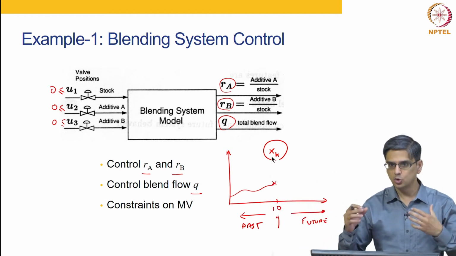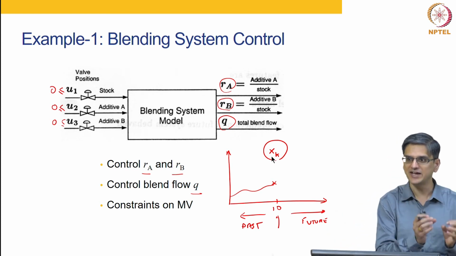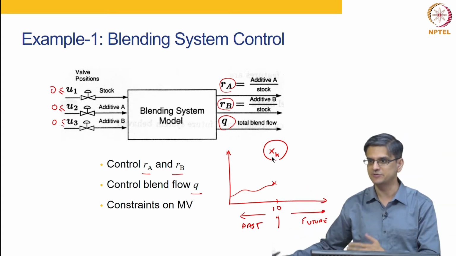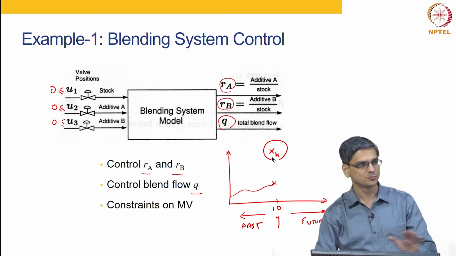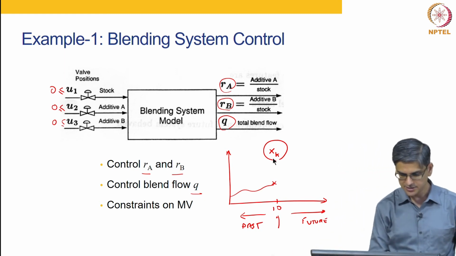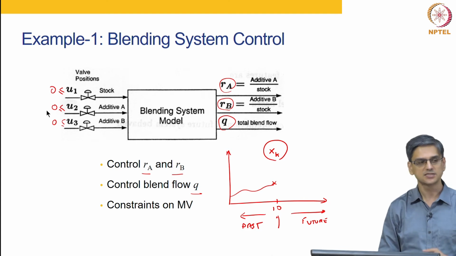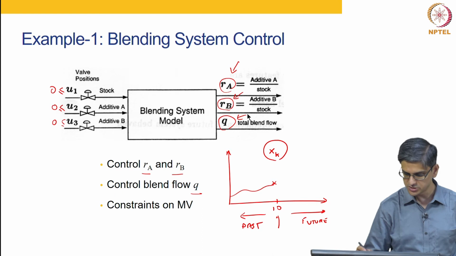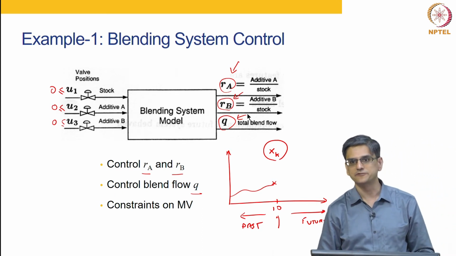Yes, information of the past is required, but we define states such that x10 is sufficient to predict x11, x12, x13. So the shorter answer to this question is x10 is sufficient. And yes, there are constraints on manipulated variables, and there could be constraints that we want to meet on these variables as well. It's not just the constraints on manipulated variables, but there could be constraints on controlled variables as well.